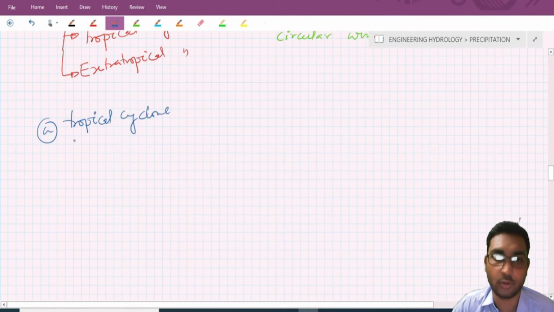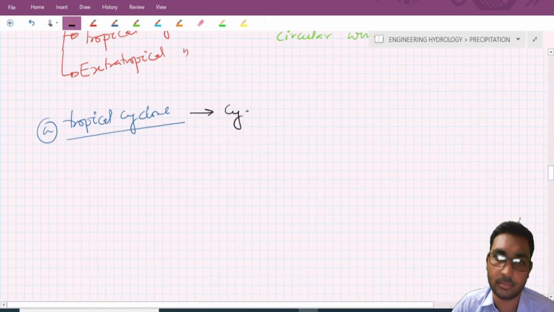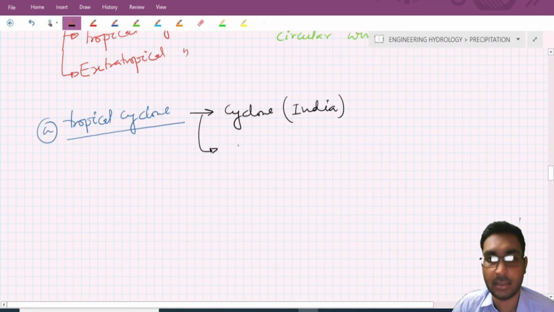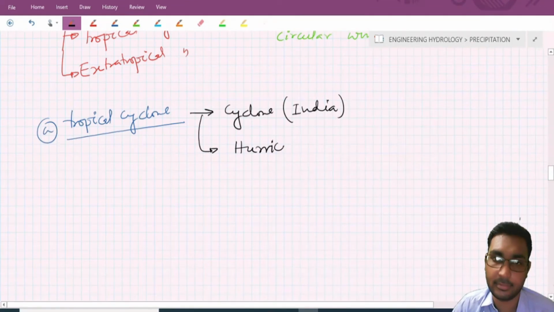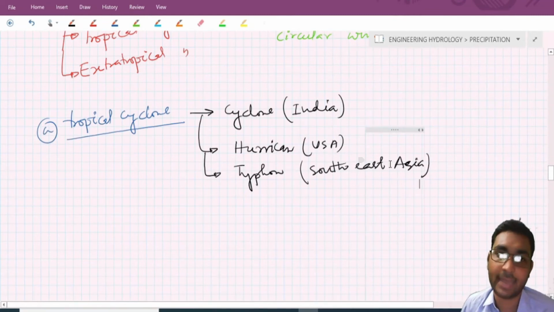This tropical cyclone is known simply as cyclone in India. It is also known as hurricane in the USA, and as typhoon in Southeast Asia.